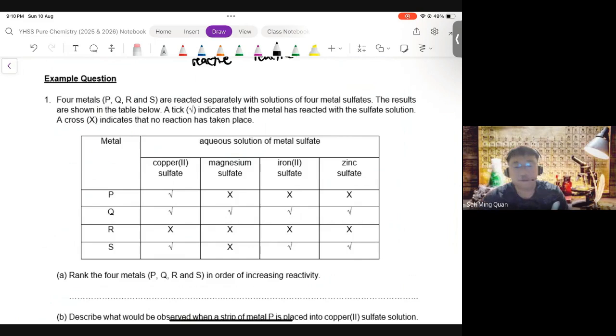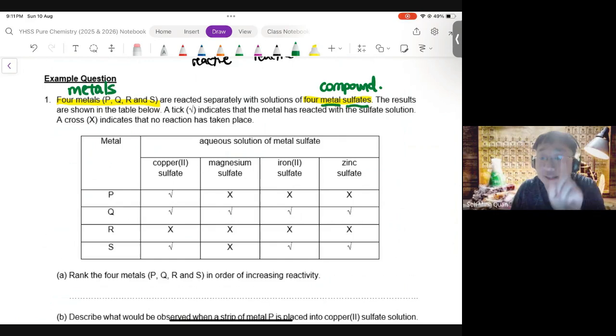So you are told 4 metals, PQRS, are separately reacted with solutions of 4 metal sulfates. Metal sulfate is a compound. These are metals. I'm testing whether metal PQRS could displace these metals from their compounds.